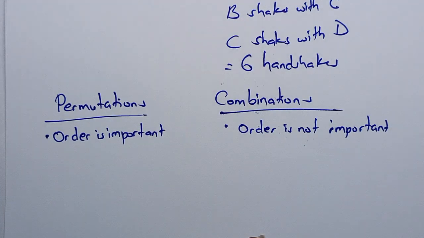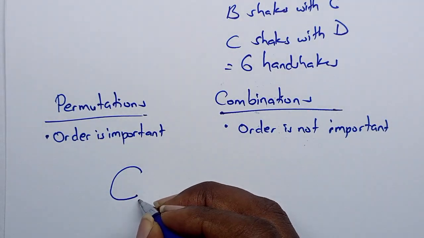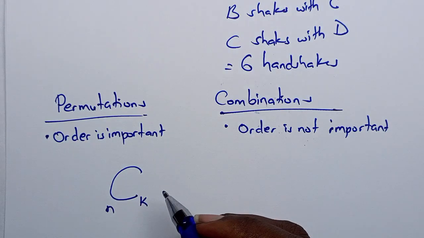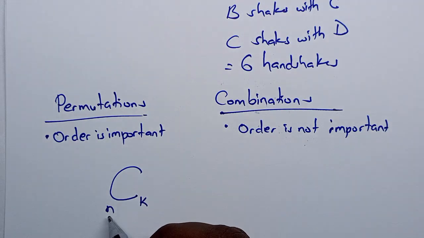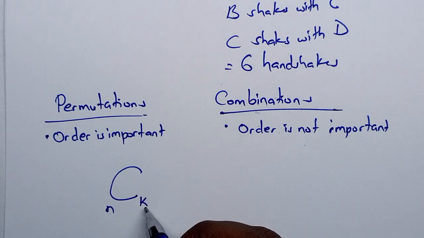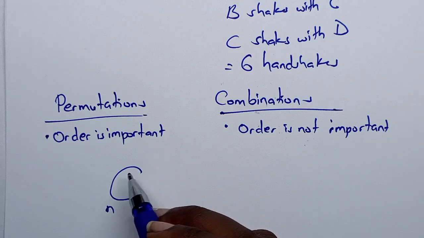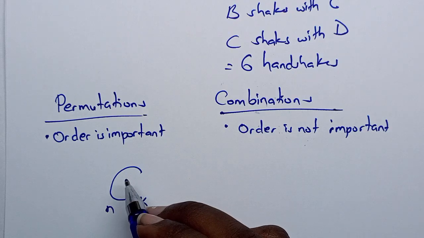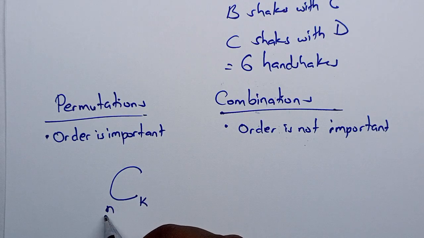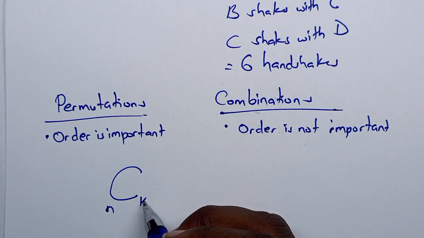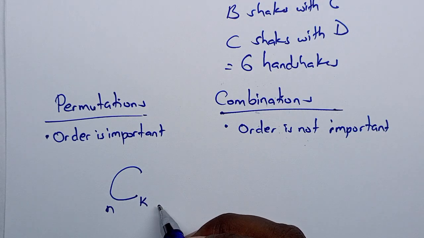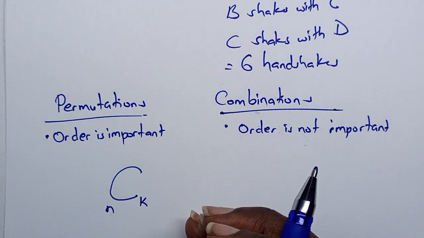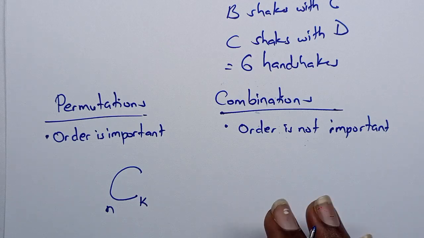Now, combinations, which is represented as C, here we have K and N. This means the number of combinations of N objects taken K at a time. That's how you interpret this. So N represents the number of objects, and K is the portion that is considered at a time.